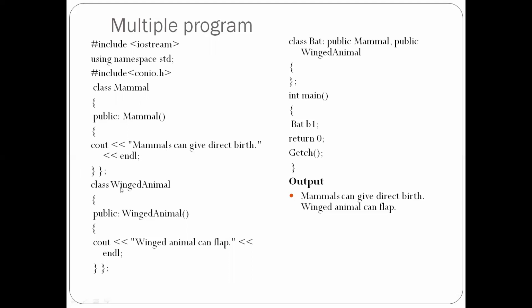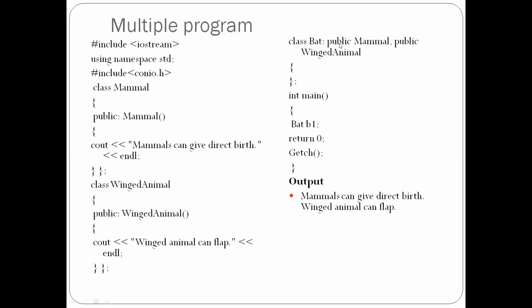The next class is class winged animal, open the brace, public, and give the constructor winged animal. Open the brace and give the print statement: winged animal can flap, and give an end of the line. Then close the winged animal class.